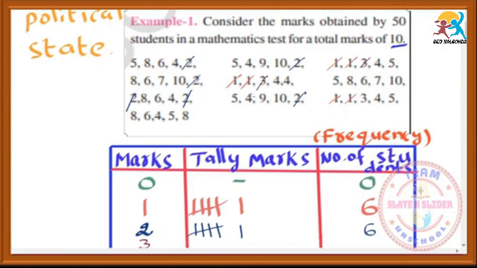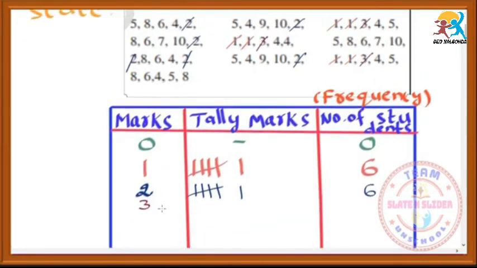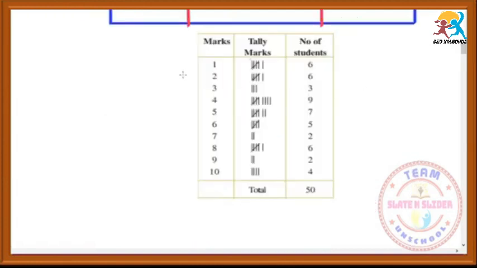3 students: 1, 2, 3. So draw 3 lines for the tally marks. Like that you have to finish all the marks. Just observe. Like this you have to write the table.